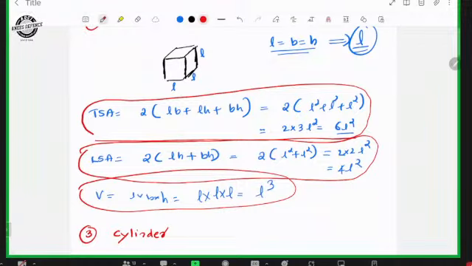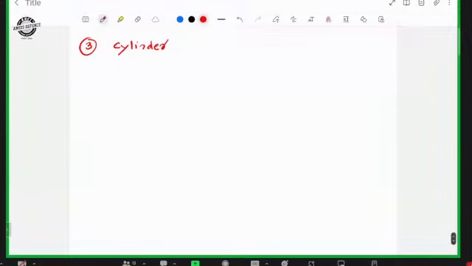Okay. Cylinder. Cylinder looks like this. There is one base. In cylinder, the top and bottom have equal radius. For example, radius can be considered as R. So the bottom portion and top portion, that circular area is same. That means radius is same. And there is a height for the cylinder, H.